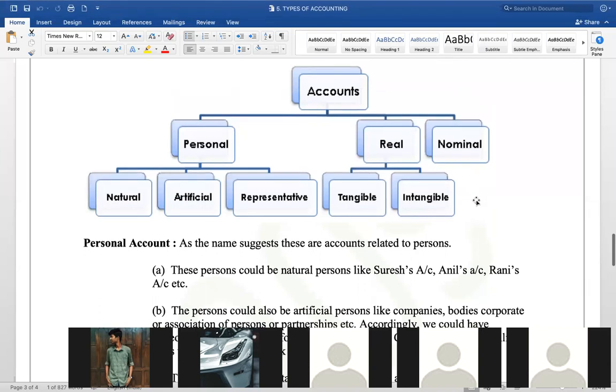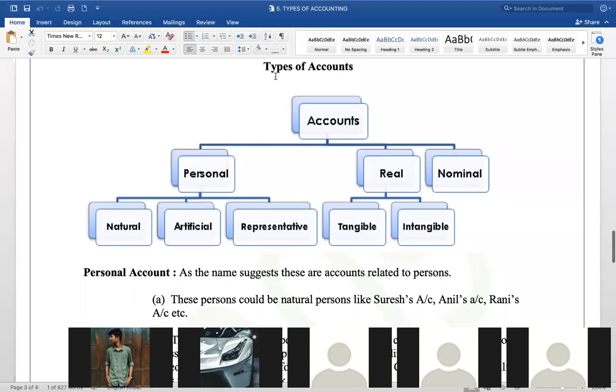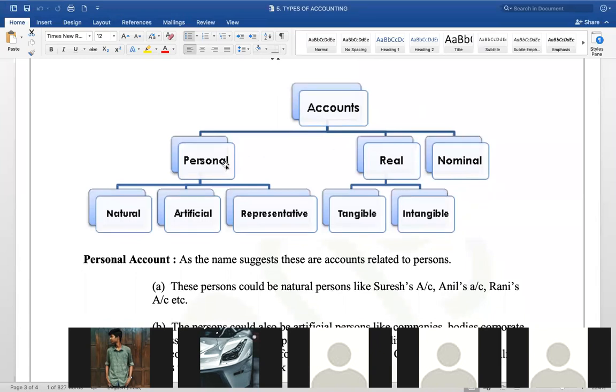So there are types of accounts. Now we have come to types of accounts. The accounts are broadly three types: personal, real, and nominal. The personal accounts are divided into three types: natural person, artificial person, and representative person. The real accounts are divided again into tangible and intangible. And nominal account is not classified.